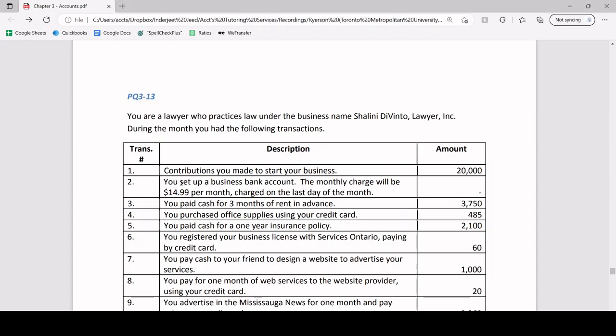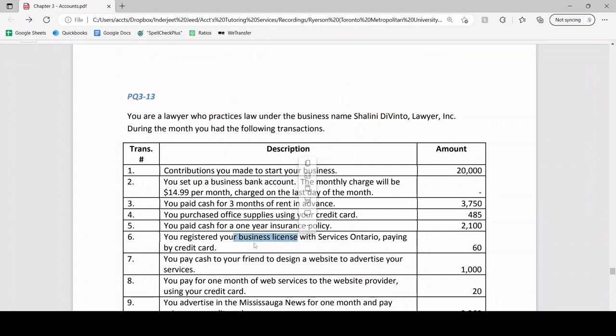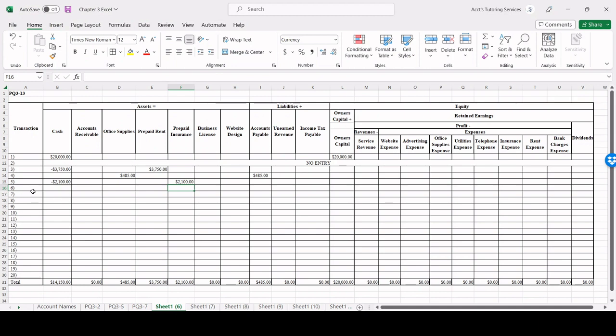Transaction number 6, you registered your business license. Once again, business license is an asset, correct? Our assets are increasing. And specifically, business license is going to go up by $60. Let's stop right there. Let's update that right away since we know that.